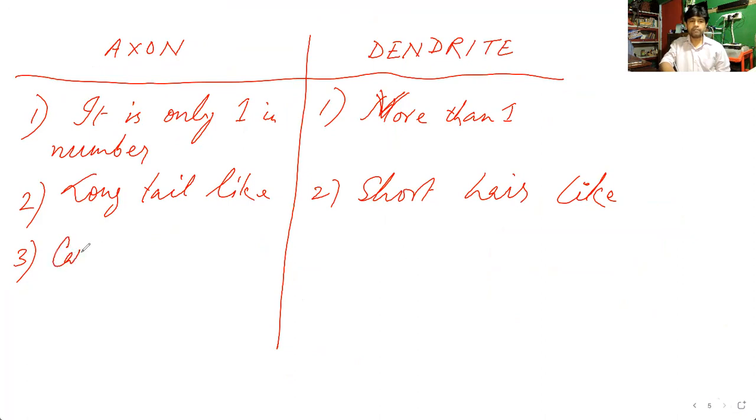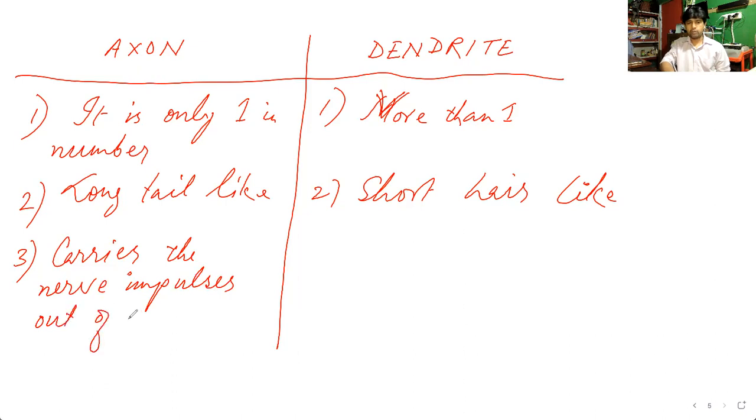carries the nerve impulses out of the cell, where dendrites are bringing them in.